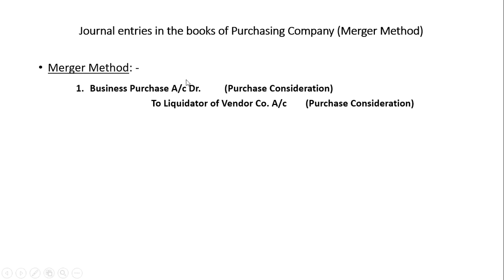Now, the first entry will be the same as in the purchase method. Business purchase account debit to liquidator of vendor company. The amount will be PC, purchase consideration. Now, the second entry is also similar, but in the purchase method we were writing the revised value, while in this method we are going to write book value, because we have a condition.